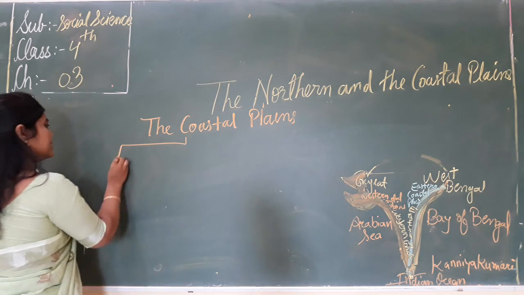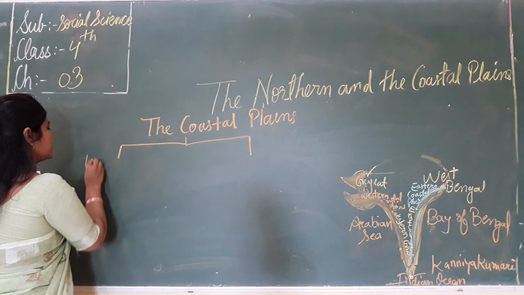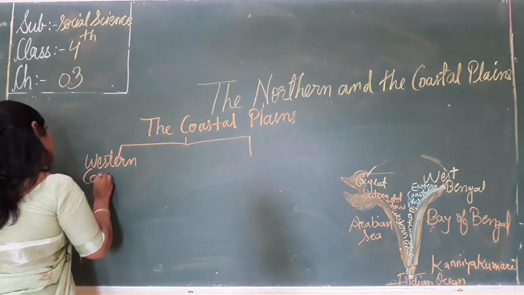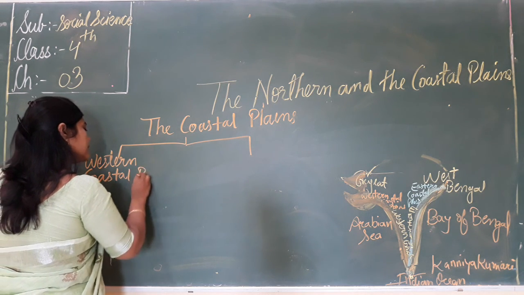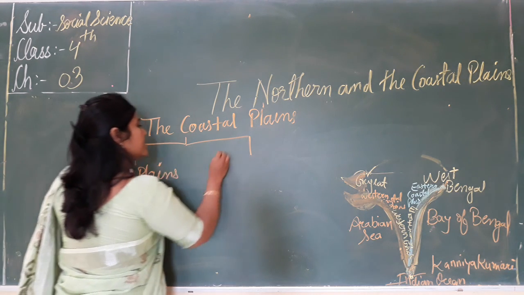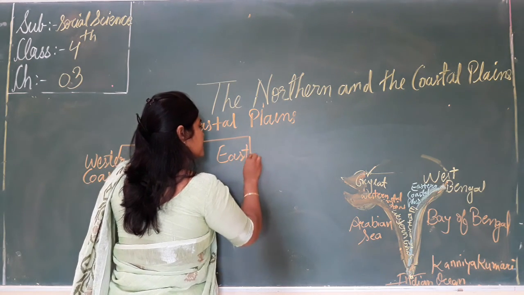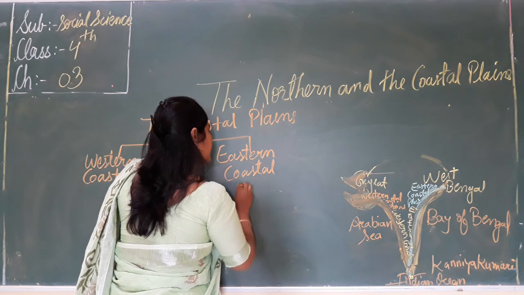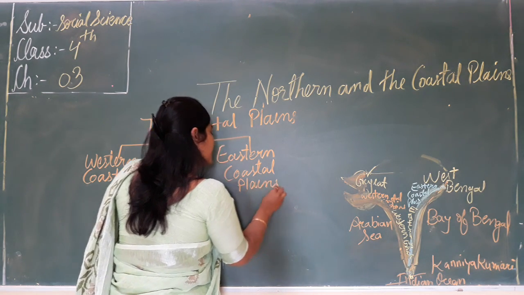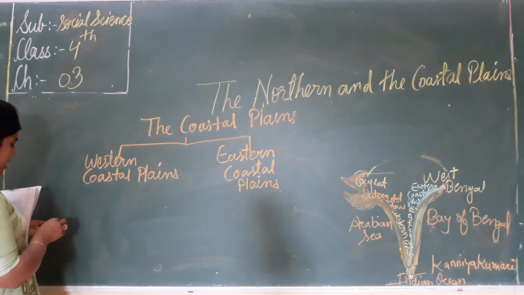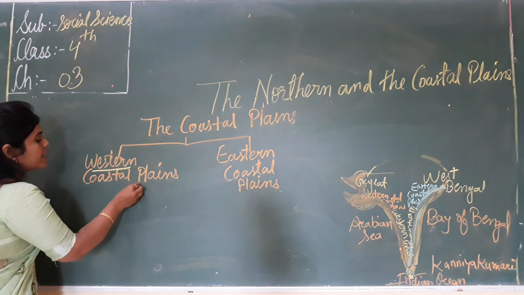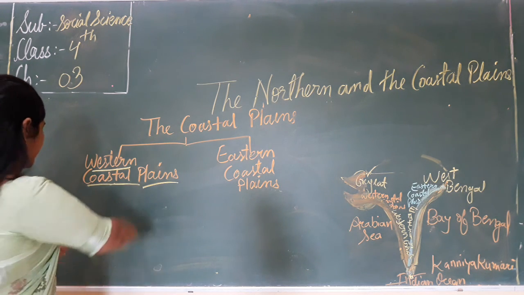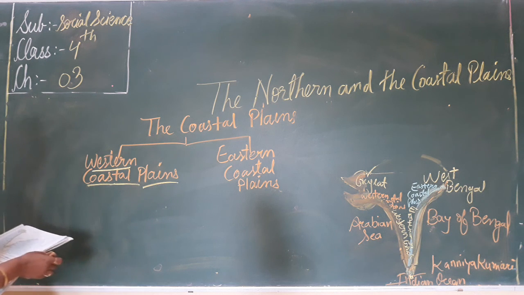Two parts: the western coastal plains and the eastern coastal plains. Now what will we learn about? The first, that is the western coastal plains.